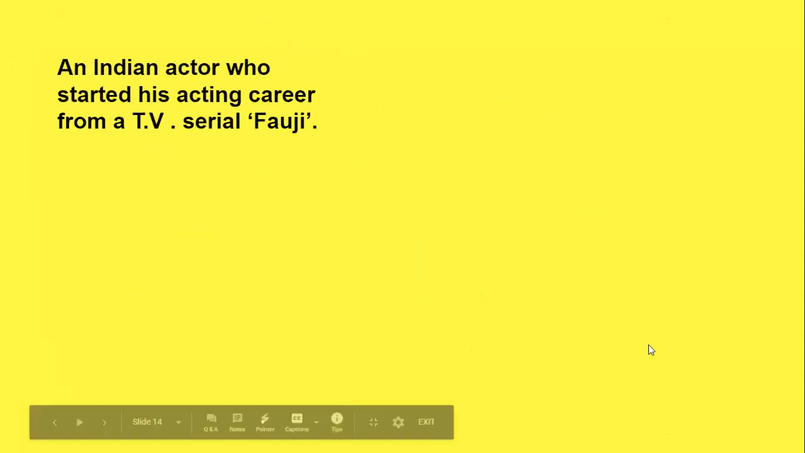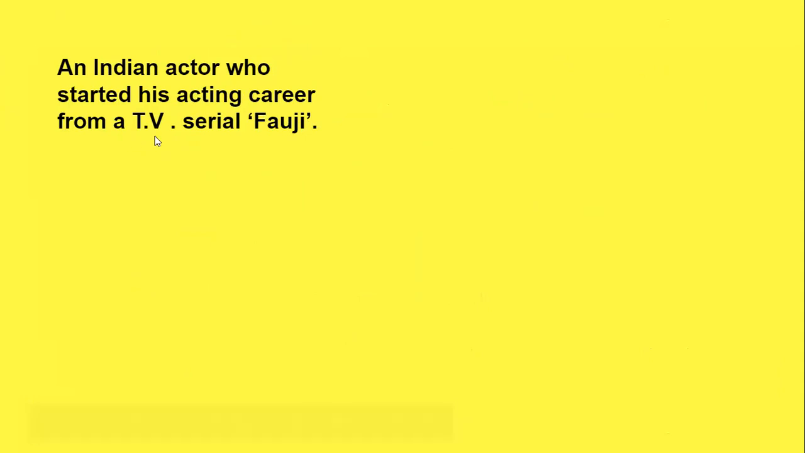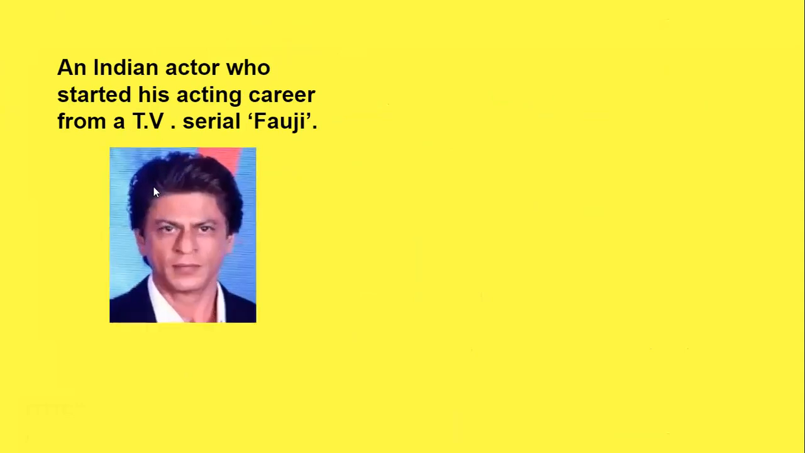Now the next one is an Indian actor who started his acting career from a TV serial, Fauji. Who is the TV actor? First of all, he did a role in the serial. The name of the serial is Fauji. He did a role there. Now he became a very famous Indian actor. Here is the image. Look at the picture of this person and recognize. I think all of you know him very well. He is Shah Rukh Khan. Yes, he is Shah Rukh Khan.